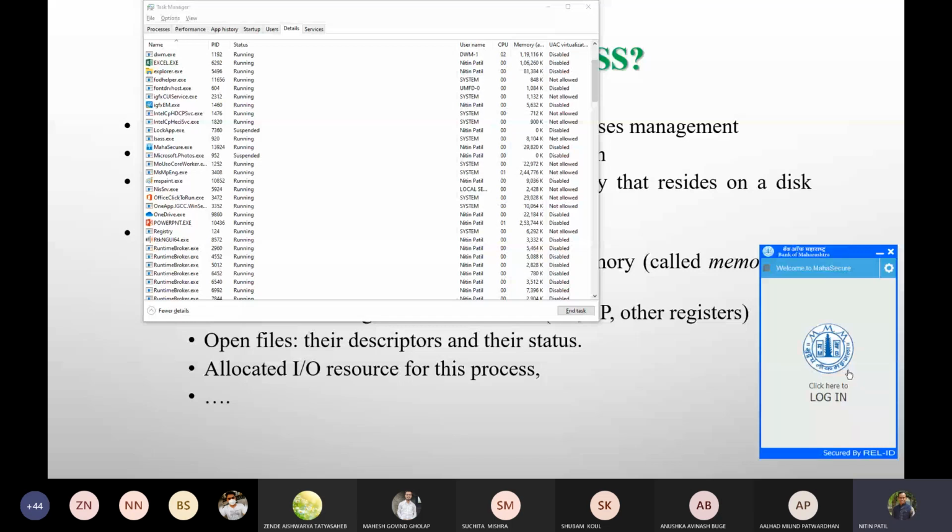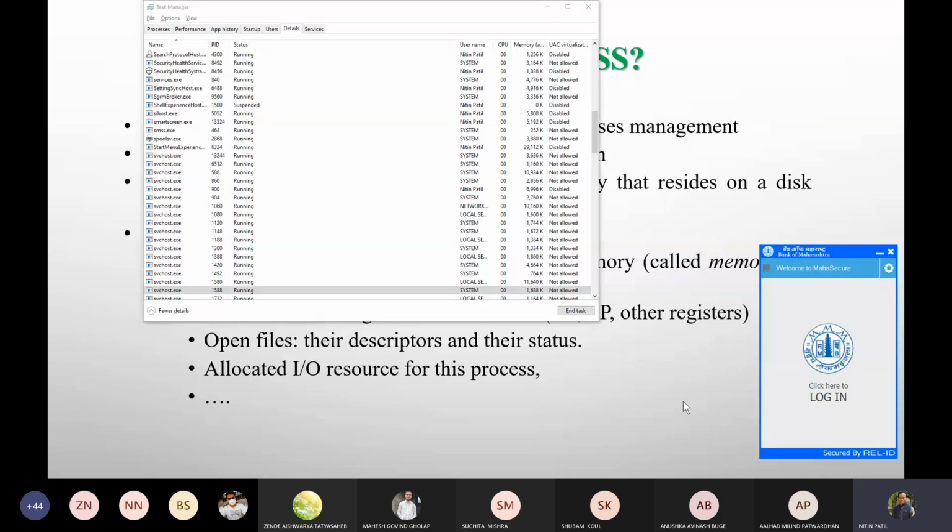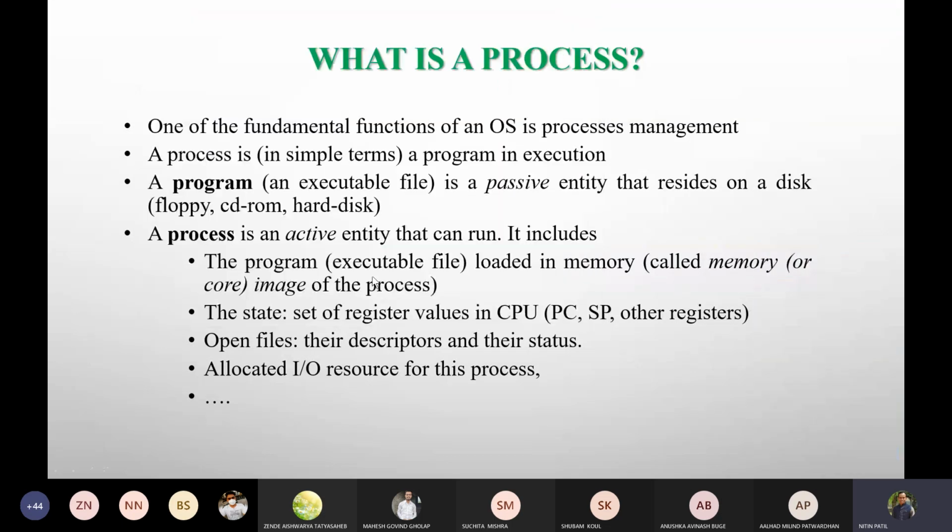Now this UI is shown to me, and this user interface would be accessible for me because the program was executed by the user from the disk, and when it started executing, a few set of instructions or statements added in the program asked to display this kind of screen to me as a user. So this would also contain an executable file, which is a kind of image. It also would contain a set of register values.